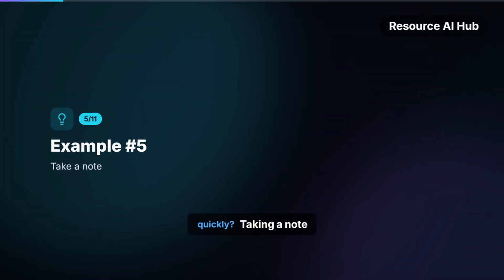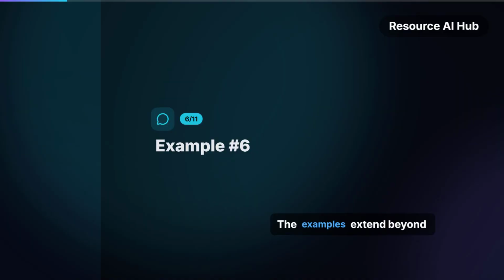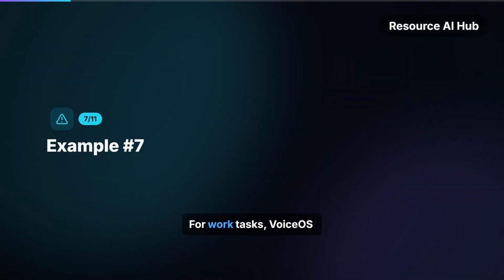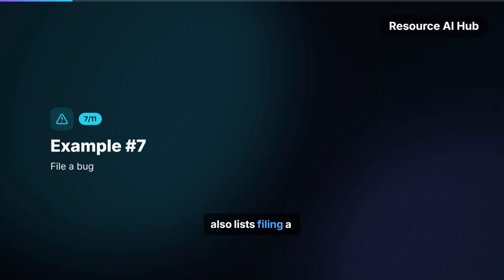Need to capture something quickly? Taking a note is another listed action. The examples extend beyond work too, including texting mom. For work tasks, VoiceOS also lists filing a bug. Searching the web is another action shown on the VoiceOS site. It can also be asked to open the roadmap.